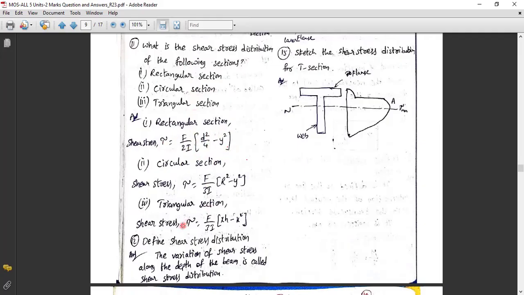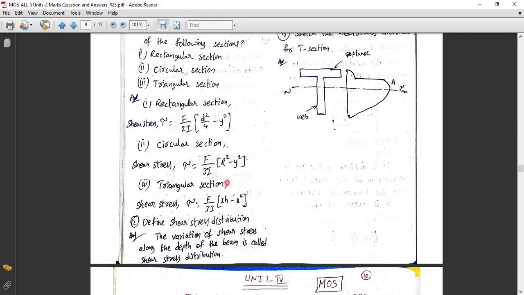For the circular section, tau is equal to F by 3I into r square minus y square. You would have to do the derivations, but here it is derived and given directly for you: F by 3I into r square minus y square.